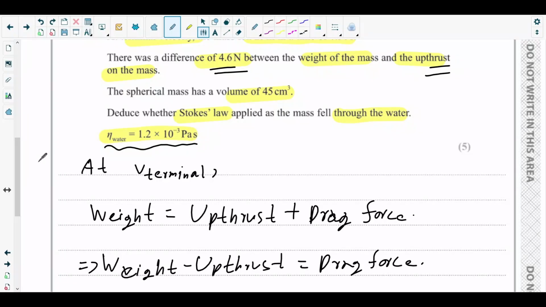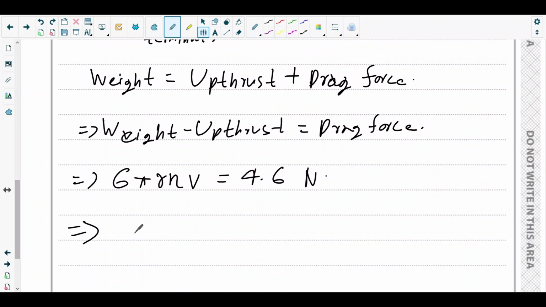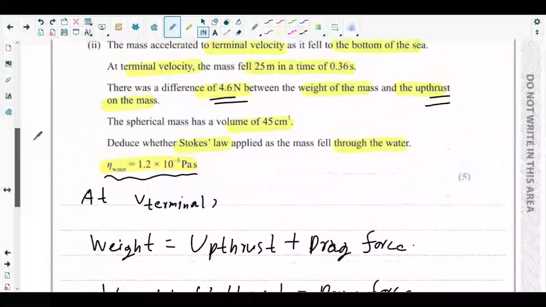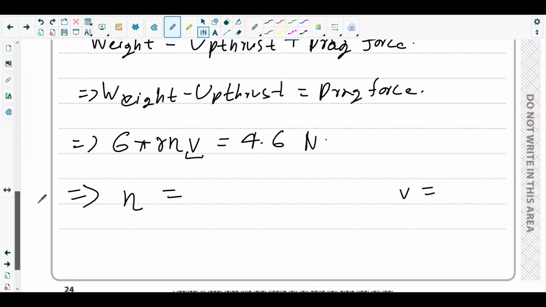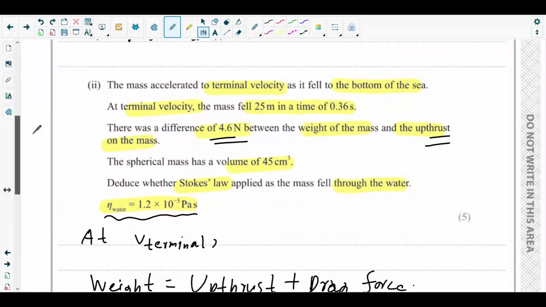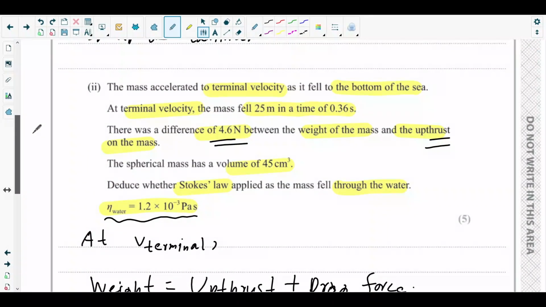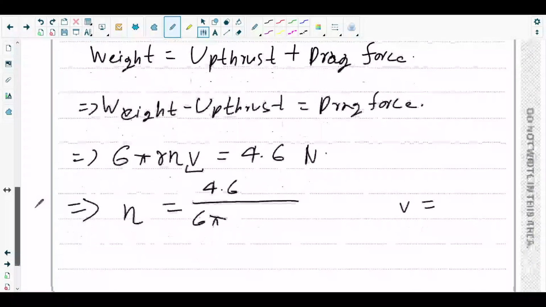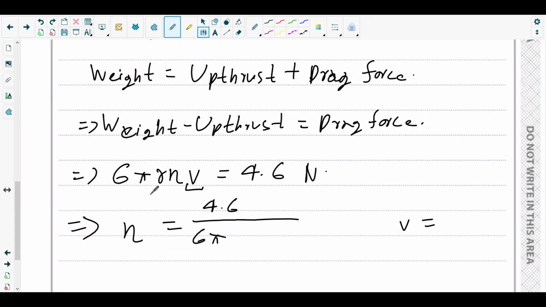We can do two things here. Either you can find out a value for eta by making eta the subject, or you can make terminal velocity v the subject and then compare it with the given one. Both ways will work. So let's consider 4.6 over 6 pi. What's the radius of the sphere? The volume is given, 45 centimeter cube. So 6 pi r v, we need to find out the value for eta, so we need to find out the v also.